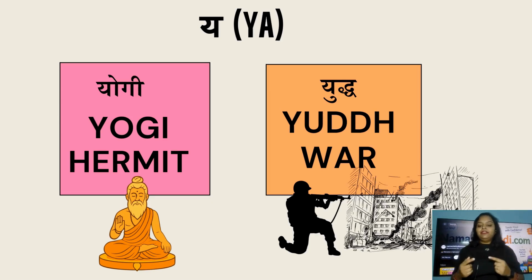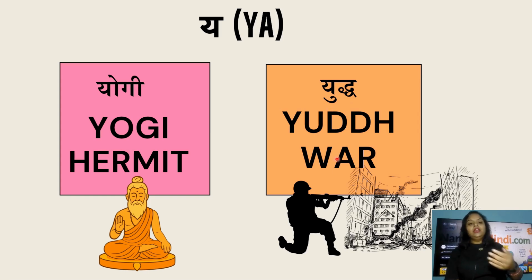Now words starting from ya are yogi, that is called a hermit or a saint, and yudh. Yudh, that is called war. War in Hindi is called yudh. Like right now there is an ongoing war between USA, Israel and Iran, and between Russia and Ukraine. So that is called yudh.